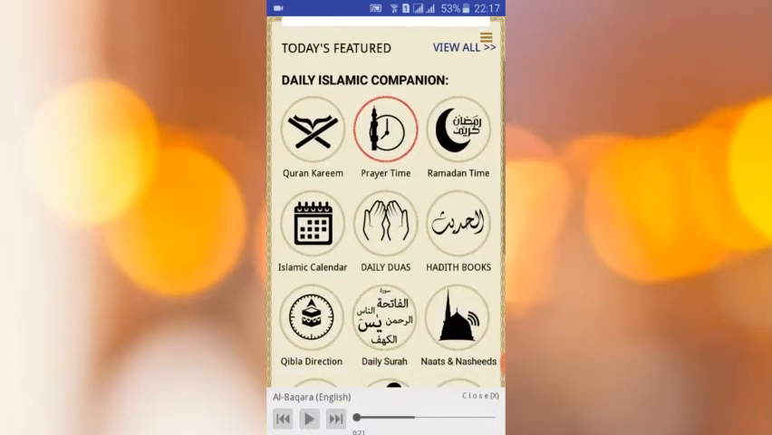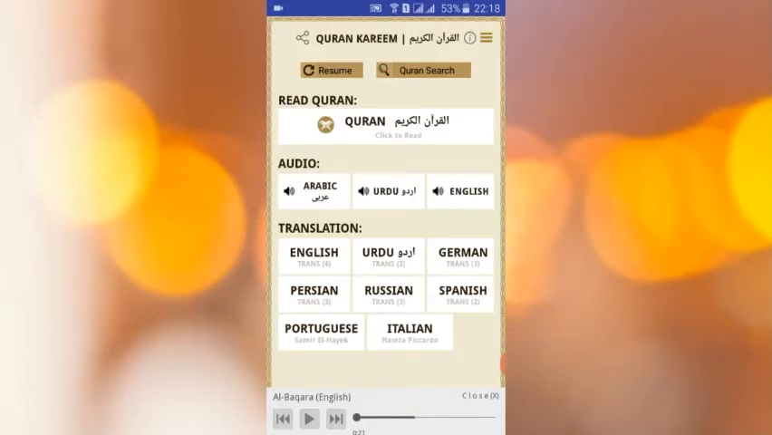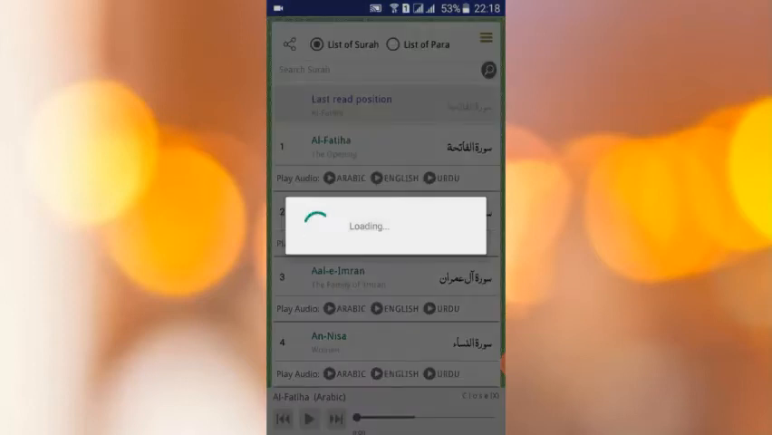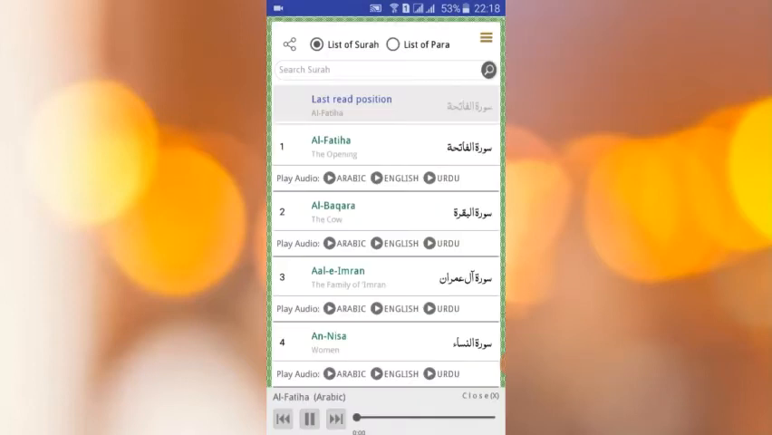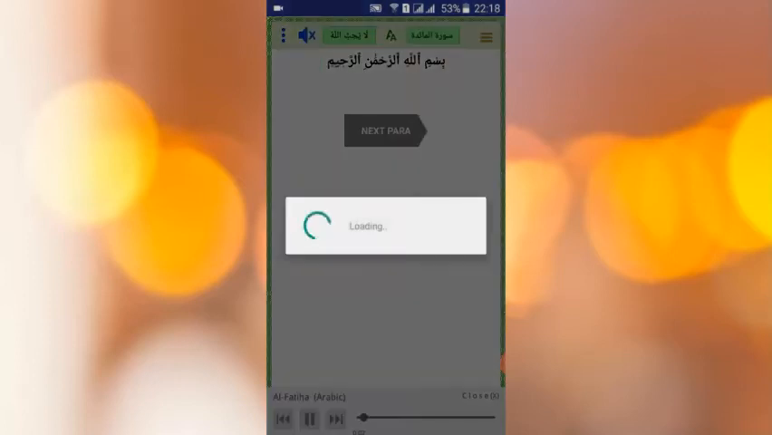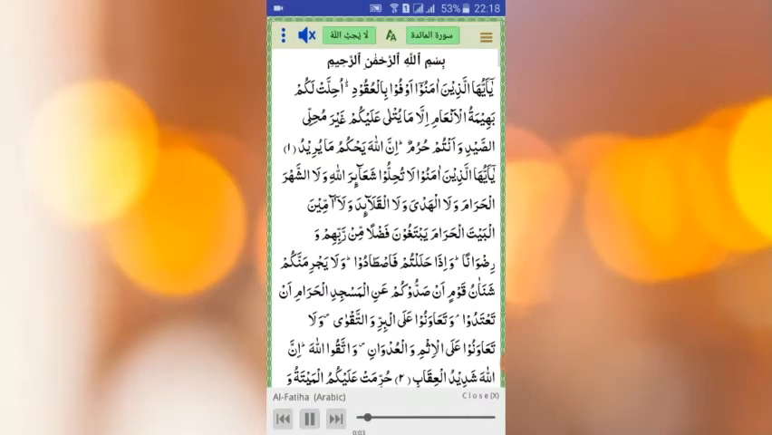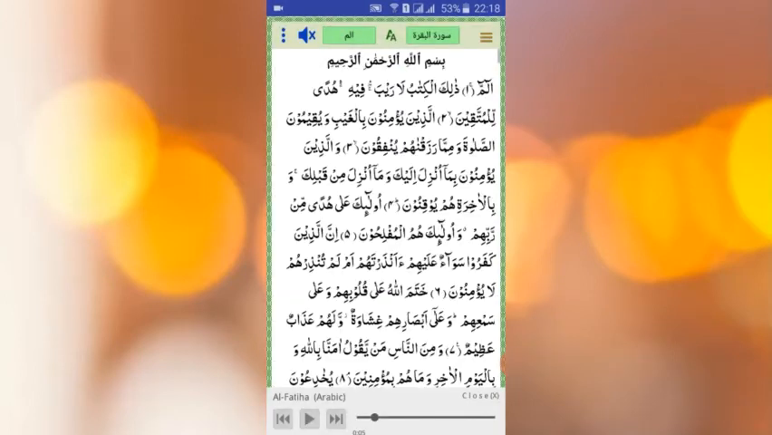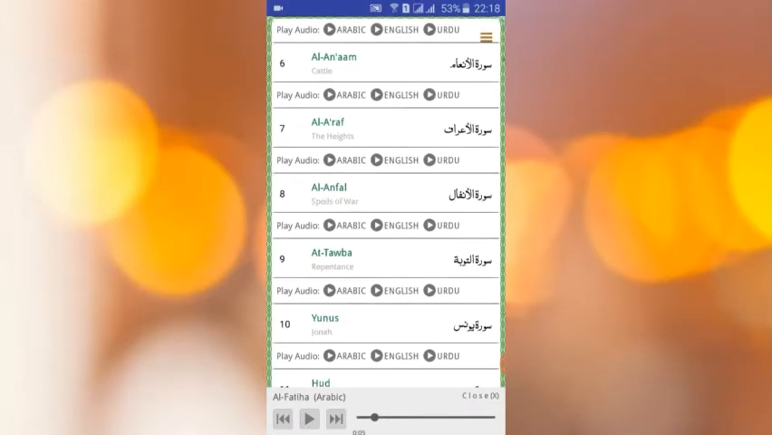So I want to show you this app, Quran Kareem. You can read the Quran Kareem here. You can listen to the Quran Kareem here easily. Surah Fatiha and whatever else you want to read, you can. And if you want to recite, you can recite here. Surah Baqarah, every surah, every para you will get here.